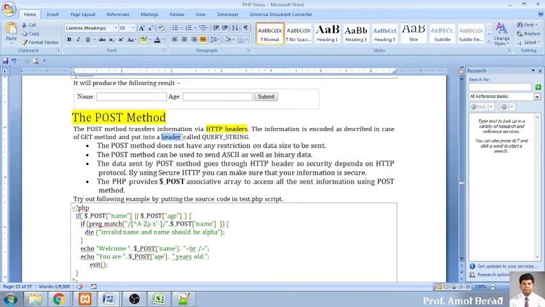This is internal processing, and the name of the function that will be doing it is nothing but the query string. So it will be converting into a query in the format of a string, and that will be transferred to the header of HTTP. Now the post method does not have any restriction of data size.